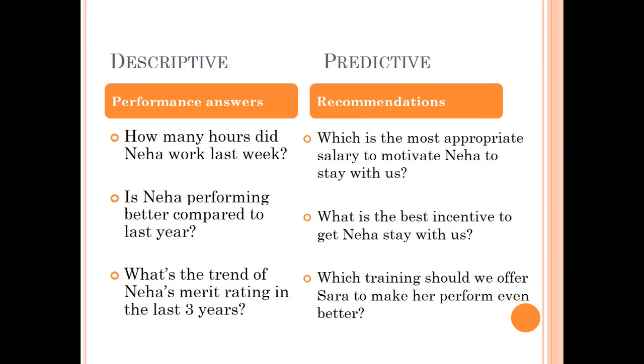That is your descriptive report. But when you want to make a predictive report, then what do you do? You use that data of the last 3 years or maybe even before that. Then you try to come up with some kind of a formula, some kind of an equation which helps you to predict what may be the merit rating which this person might get next year. Based on that, you might like to provide some training to improve in case that merit rating is going down. Then you will take a call on what kind of training can be provided to this person so that the person improves.